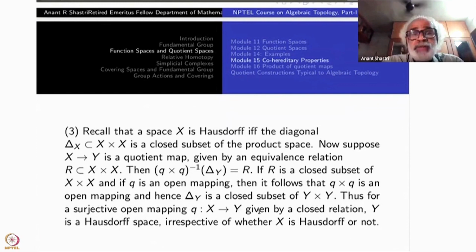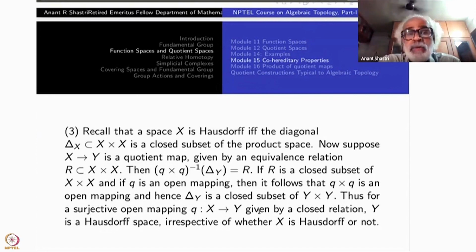Now suppose Q from X to Y is a quotient map given by an equivalence relation R. An equivalence relation is actually a subset of X cross X, right? Whenever x is related to y, you put them in a subset. So if something belongs to that subset, then they are related. That is the meaning of this R. R is a subset of X cross X, which gives you the relation. Now look at Q cross Q inverse of delta Y.